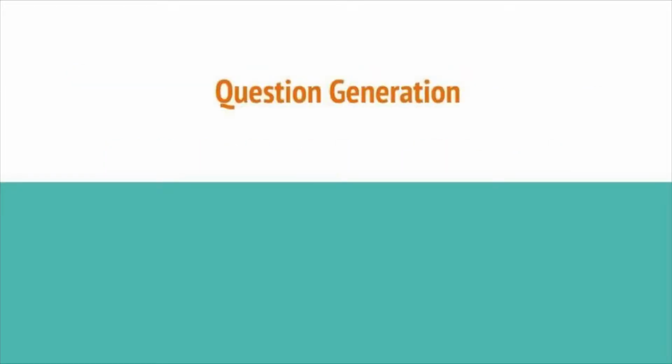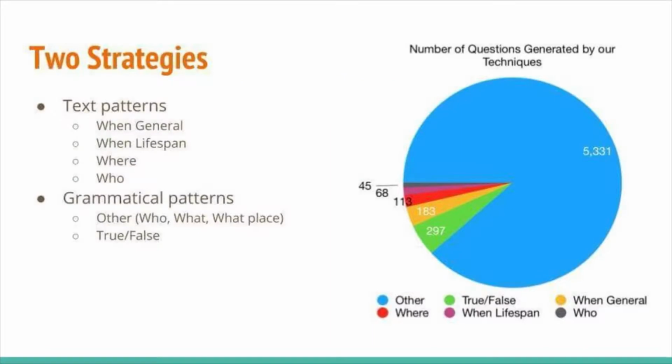First, let's talk about question generation. We use 6 different techniques to generate questions, which can be divided into 2 different categories: techniques which use text patterns and those which use grammatical patterns. The techniques based on grammatical patterns generated many more questions. However, we found the quality of questions generated by a method is often inversely proportional to the number of questions generated. The pie chart shows the results of running our techniques on all 40 of this year's supplied articles.